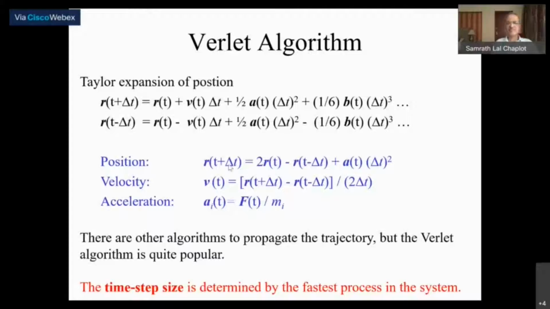The time step in this calculation is determined by the fastest process in the system. I should use a time step small enough so that I can observe the fastest process. The fastest process in an atomic system is typically the highest frequency phonon. Even if it's an amorphous structure, you have the highest frequency vibrational process, which you can get to the same order of magnitude from the same structure or a similar crystal structure.